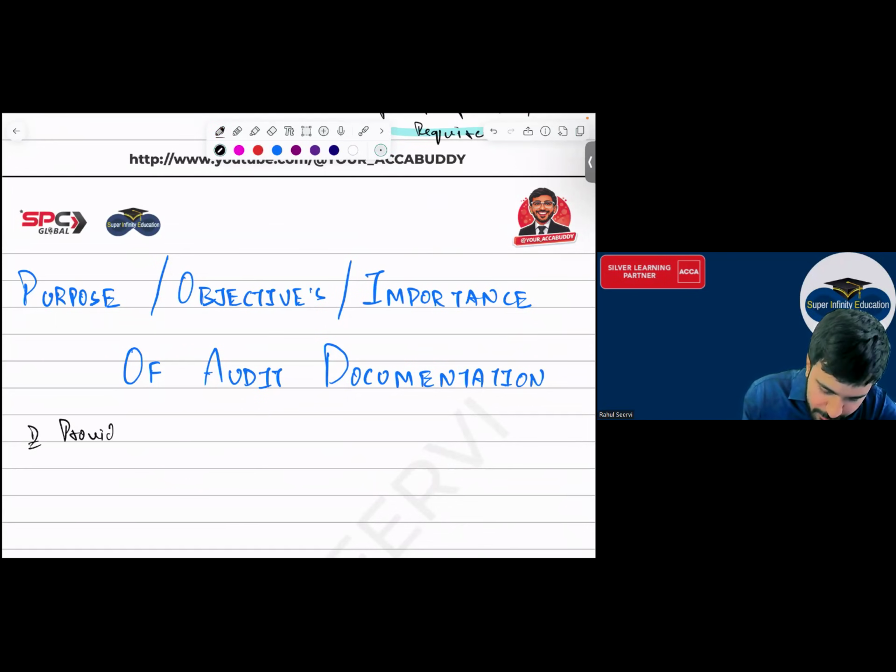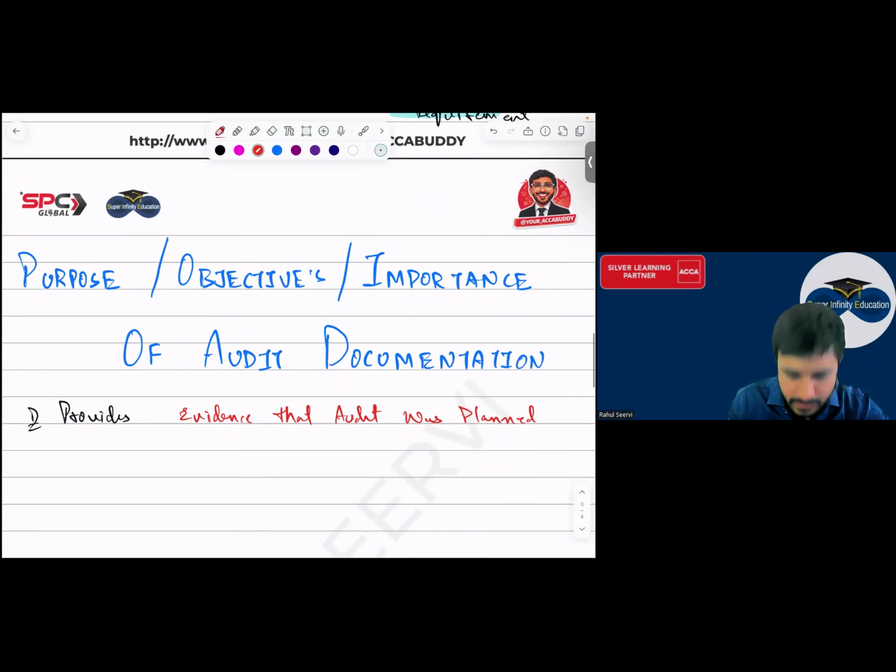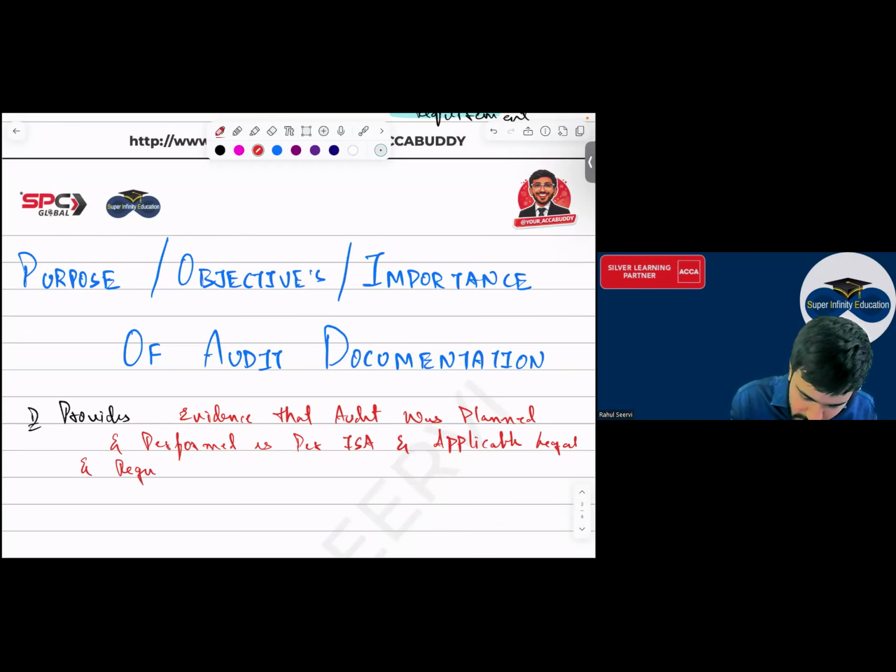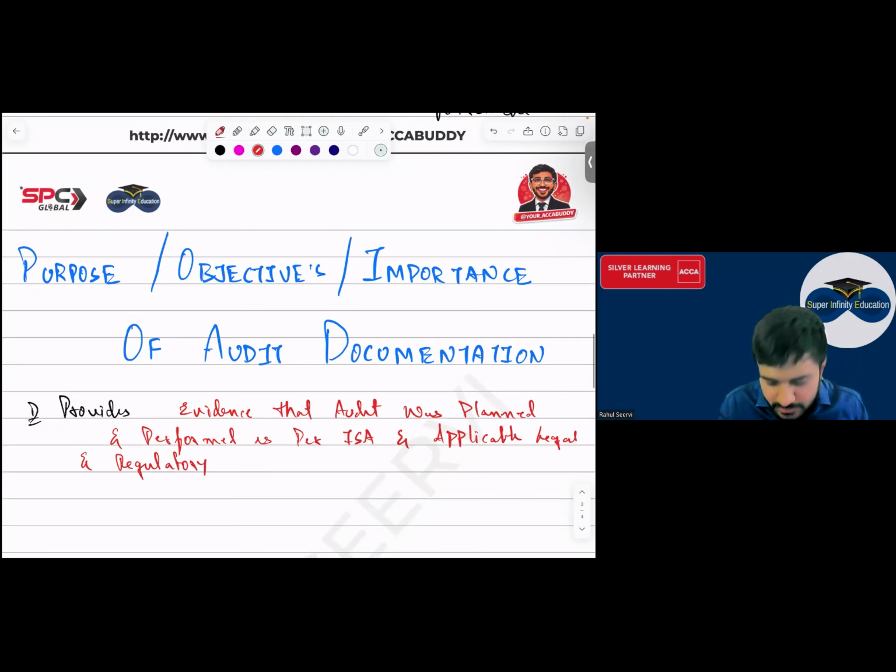Again, same, the first point is same, provides evidence that audit was planned and performed as per AISAs and applicable legal and regulatory requirement.